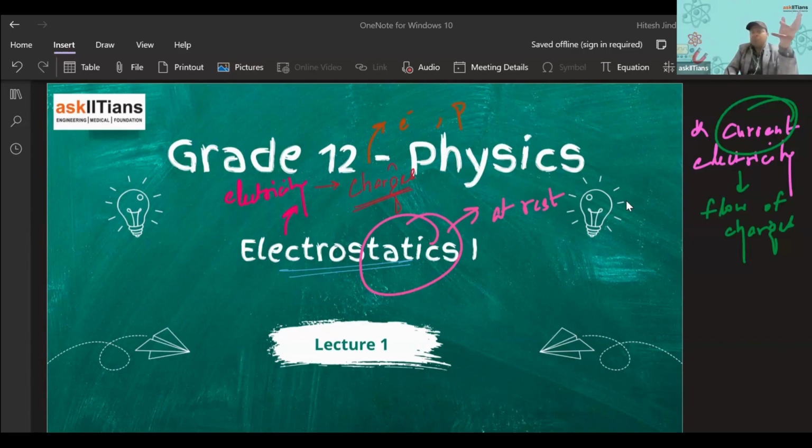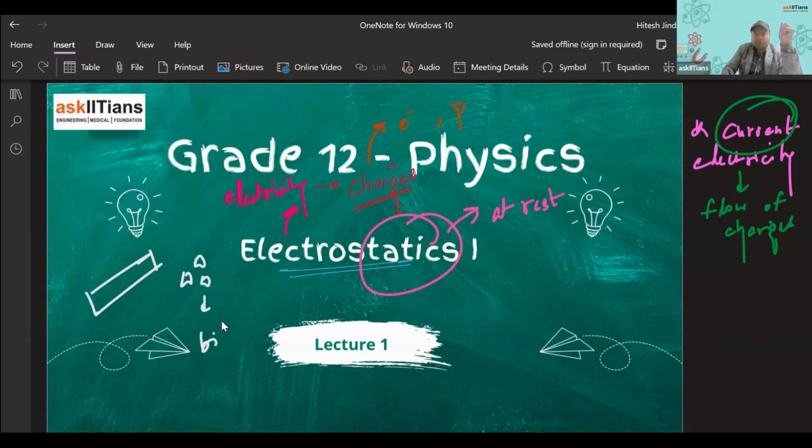Or the thing you must most have experienced: when we rub a scale or a comb with our hair, and we try to bring it closer to some bits of paper. For example, I have this scale, a rubbed scale, and I have some very small bits of paper.